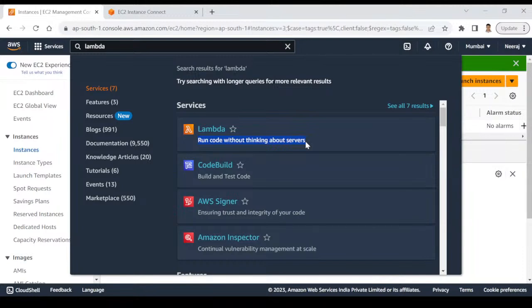So this Lambda is serverless. You can see that: run code without thinking about servers. That means you don't have to worry about the server. Rather, you worry about your code. You concentrate on writing your code, and whatever time your code takes to run. Suppose your code is very simple, very small. It hardly needs 20 seconds to run.